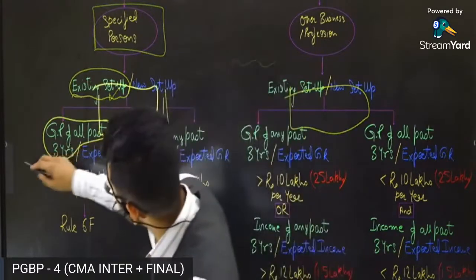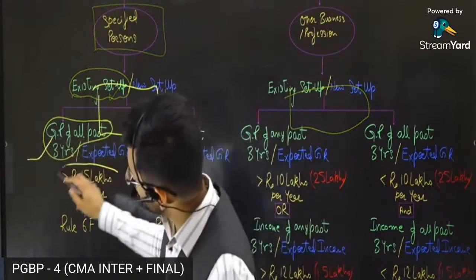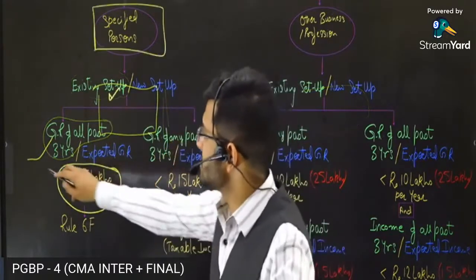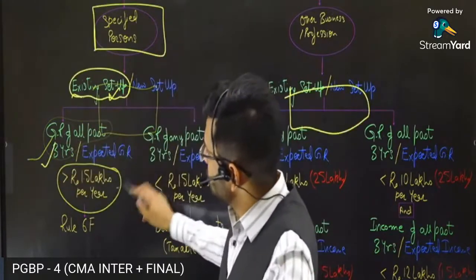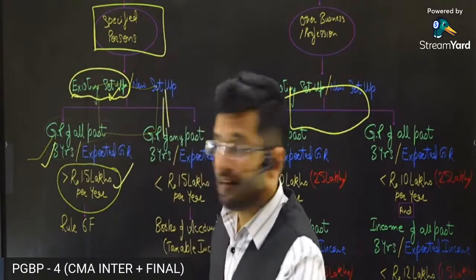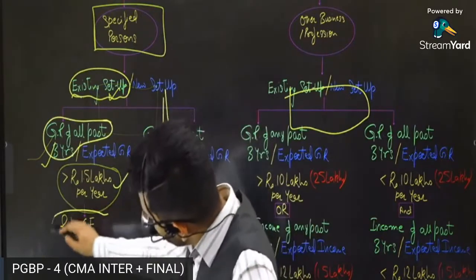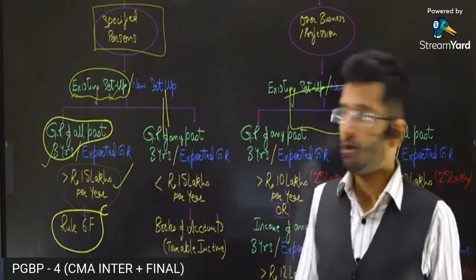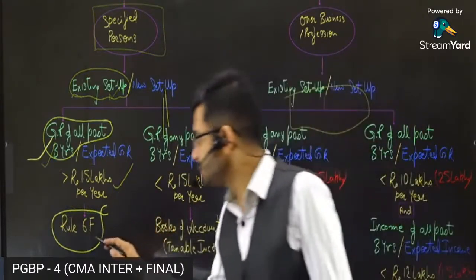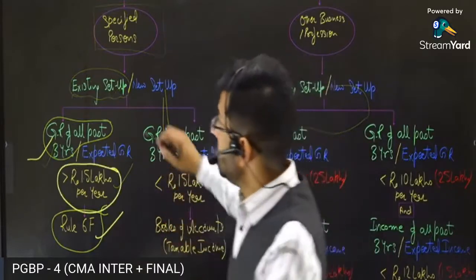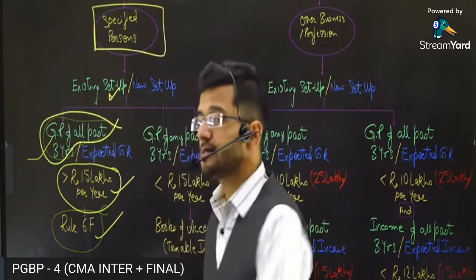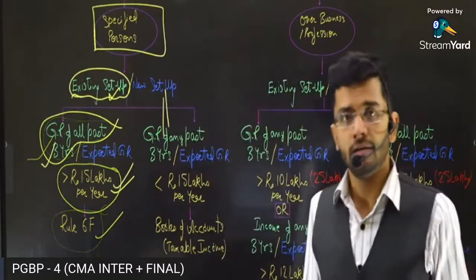If your gross receipts of all the past 3 years exceed rupees 1.5 lakh per year, then you are required to prepare your books of accounts as per Rule 6F.